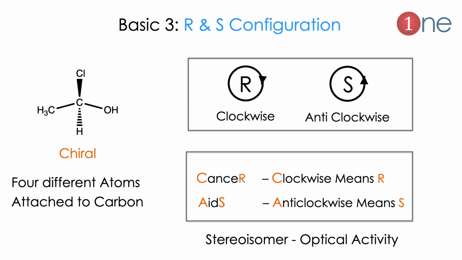It is easy to memorize from 2 diseases, cancer and AIDS. Cancer starts with C, which represents clockwise, and ends with R, which represents configuration. Similarly, AIDS starts with A, which represents anti-clockwise, and ends with S, which is configuration.